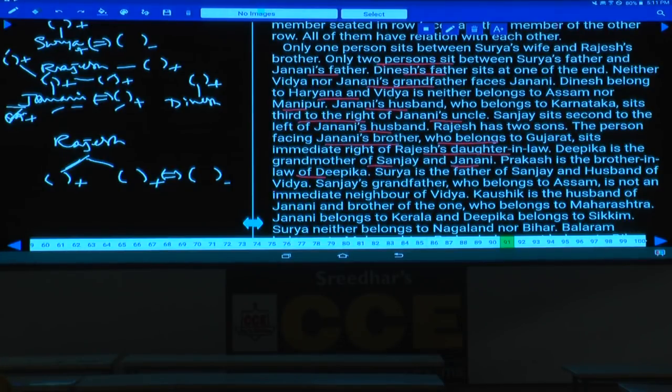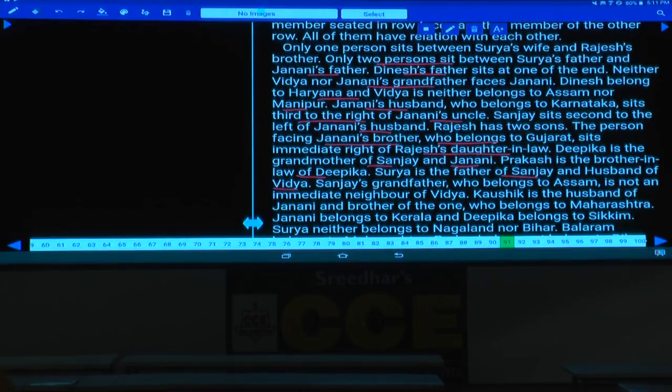Surya is the father of Sanjay, clearly given. Surya is the father of Sanjay and a husband of Vijaya. And Sanjay's grandfather belongs to Assam. Okay, can we start with this one? Now let us start with Janani. I am writing Janani at the last because Janani belongs to the third generation.